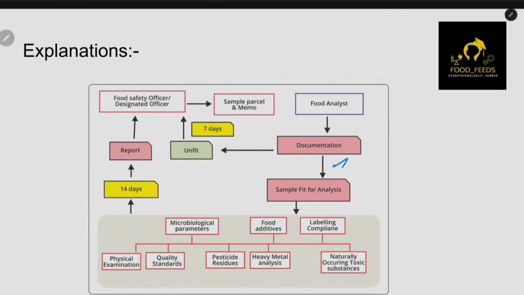Within 7 days, you have to tell whether it is unfit or fit. Then the DO or food safety officer will give one more sample to the food analyst for this process. Okay, once you have checked the analysis, now you have to give the report in 14 days. Then that report will be given to the DO and FSO, and all those processes will begin.